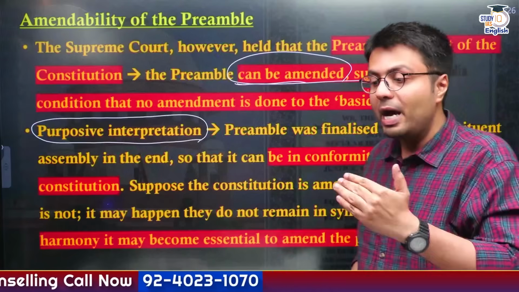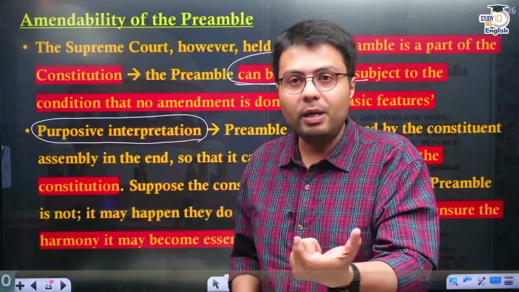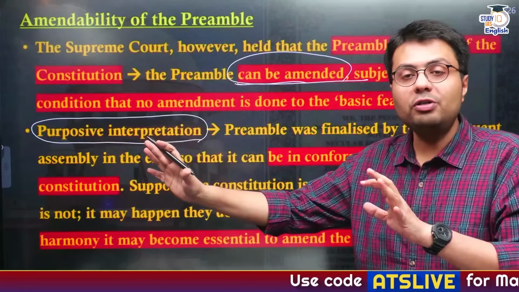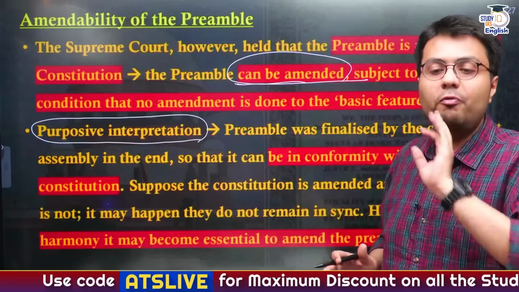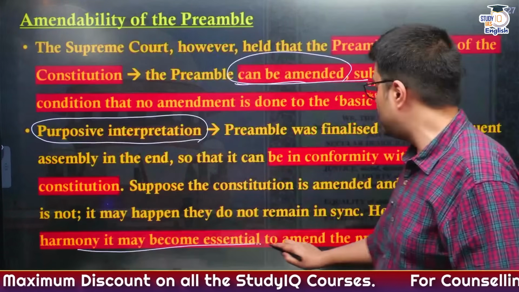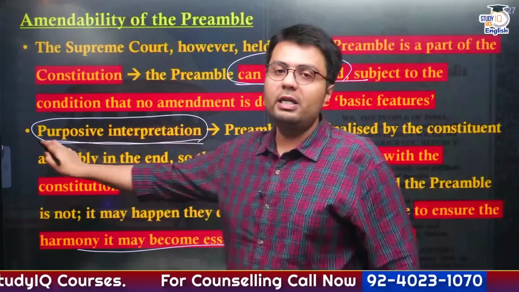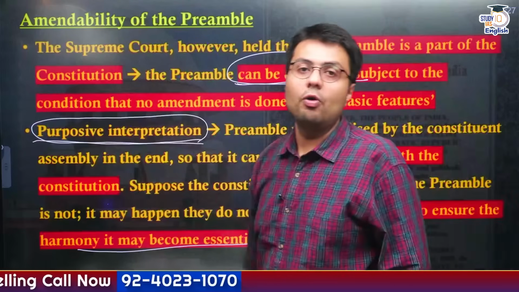So suppose you allow for amendment of Constitution but you prohibit amendment of preamble, it would lead to non-consistency between provisions of the Constitution and the provisions of preamble. That is why you have to allow amendment of both, because otherwise the harmony between these two will cease to exist. Therefore, highlighting purposive interpretation, amendment of preamble is permissible by the Constitution.